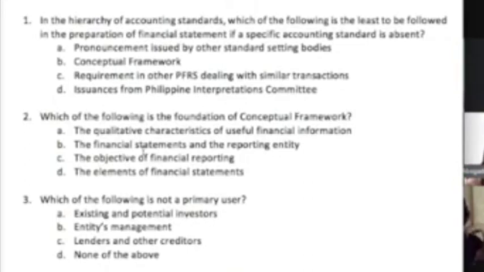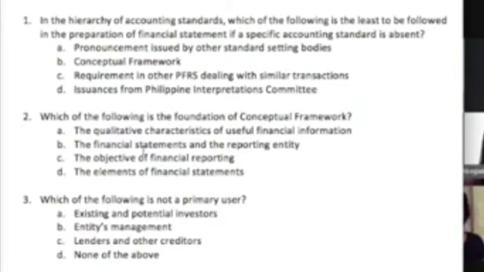Although you would have easily arrived at the conclusion, class, that D is not the correct answer if we have discussed PAS 1. PAS 1 means Philippine Accounting Standards number 1. In PAS 1, class, you are introduced to what constitutes your standards, and your standards include the interpretations committee. I hope you did not choose letter D just because it says it's from the Philippines, class. Please do not discriminate against those coming from the Philippines.